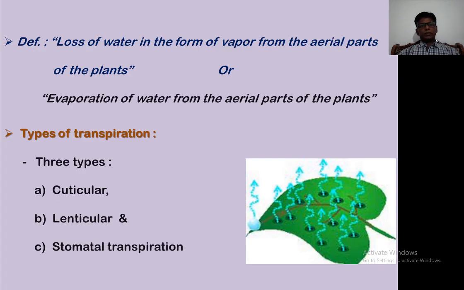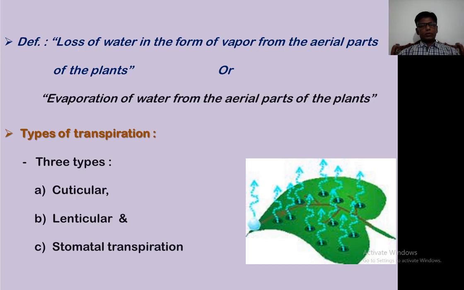Transpiration means the loss of water in the form of vapor from the aerial parts of the plants is called transpiration. Or, in other words, the evaporation of water from the aerial parts of the plants is called transpiration. These are the definitions of transpiration. Then after the definition, we will see the types of transpiration. The transpiration is of three types.